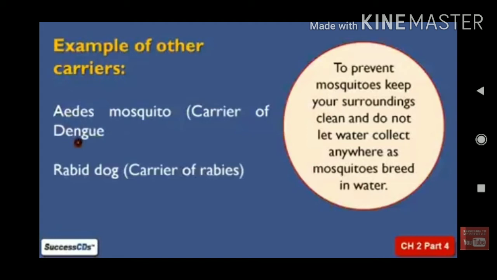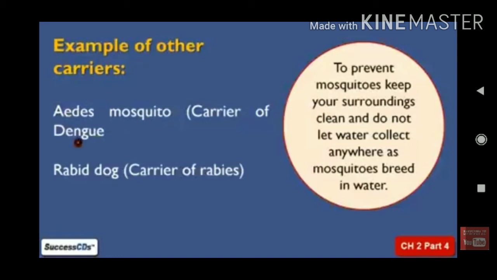So why are they called carriers, students? Because they are carrying the disease causing organisms from one place to another, from a drainage, from a toilet, from a place where the microorganisms are, to a healthy person. These mosquitoes carry disease causing microorganisms from the infected person to a healthy person. So that is the reason they are called carriers.